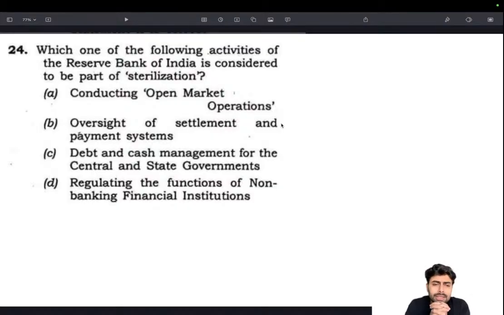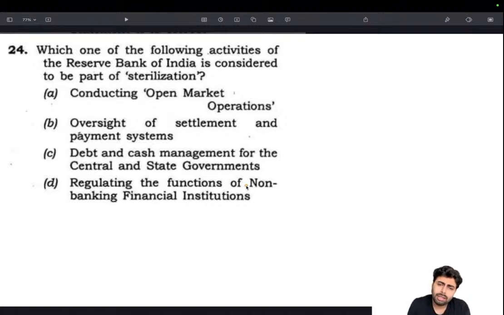It's oversight of settlement and payment systems. Okay, that seems probable. Next, debt and cash management for central and state governments. How is debt and cash management for central and state governments part of sterilization? What sort of protection is that? Basically, it's safekeeping, so there is no protection as such involved there, as far as I know. Then, regulating the functions of non-banking financial institutions.